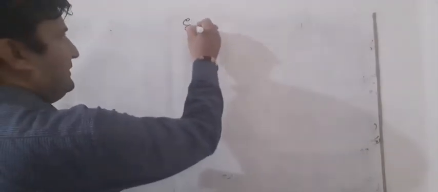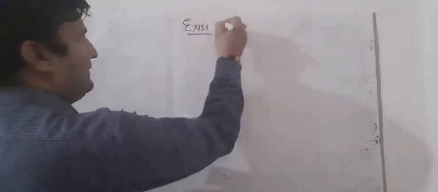Earlier we have done question number 5. Question number 6 was your homework. Now we will start question number 7. Chapter name is probability and the exercise is 15.1.